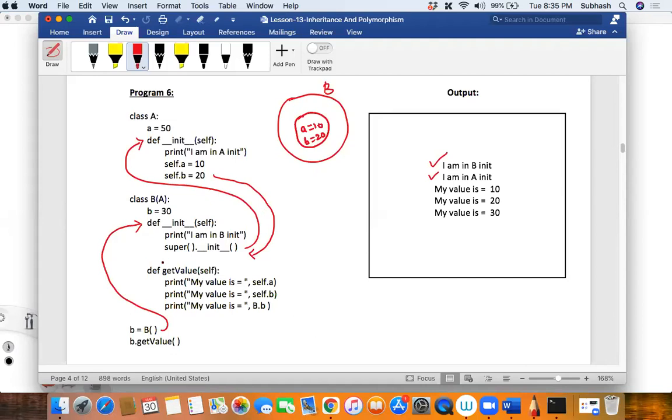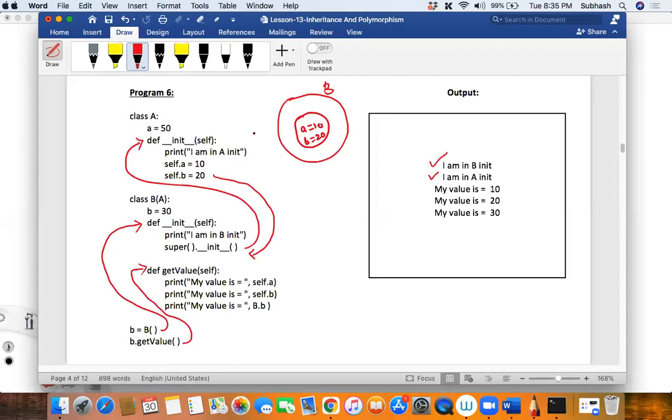Now here I'm calling the get value method. When I call this get value method, the control comes here and says my value is self dot a. What is self dot a? See here, B is trying to print it. By the way, B does not have this instance variable a, then from where is it getting it?